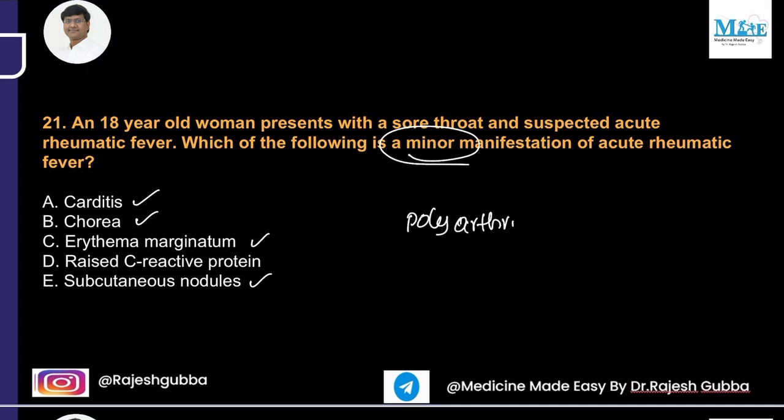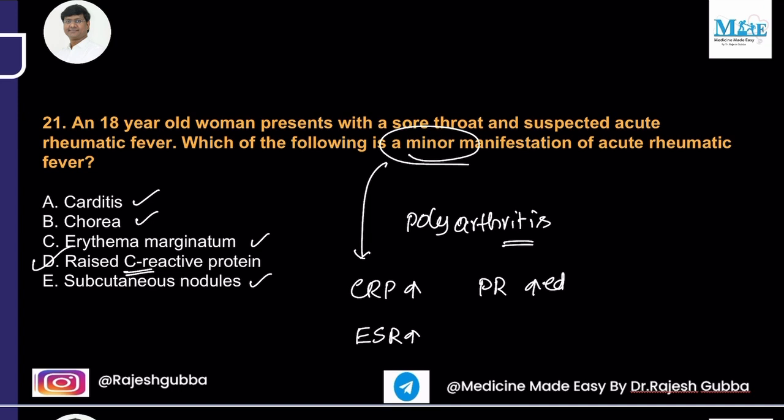Polyarthritis is actually the earliest as well as the commonest major manifestation in acute rheumatic fever. But you take the minor manifestation. The minor manifestation of acute rheumatic fever will be raised C-reactive protein. What are the other minor manifestations? C-reactive protein is elevated, then ESR is elevated, followed by a prolonged PR interval. And even the presence of fever, and even the presence of arthralgia. So these are the minor manifestations in acute rheumatic fever. Next question.